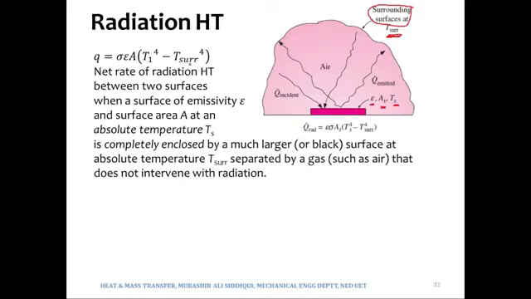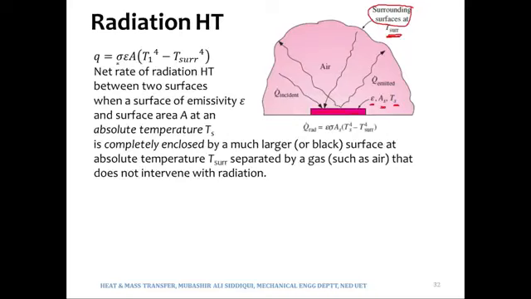These are the two temperatures of the two surfaces between which radiation heat transfer is taking place, and A is the area of this surface, and epsilon is again the emissivity of this surface, and sigma as usual is the Stefan-Boltzmann constant, the value of which is 5.67 times 10 to the power minus 8.